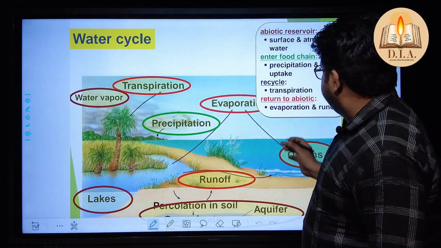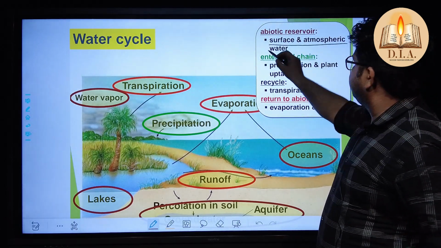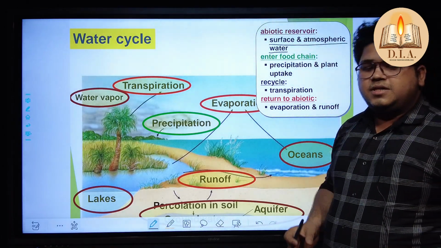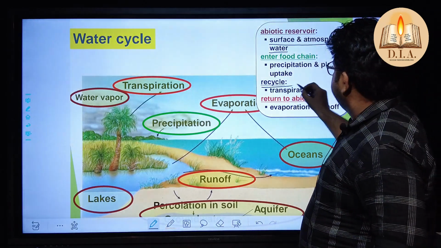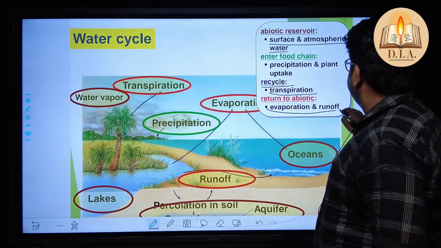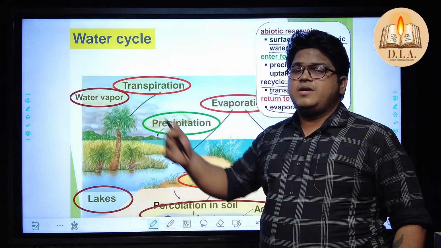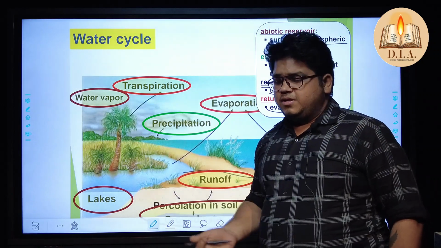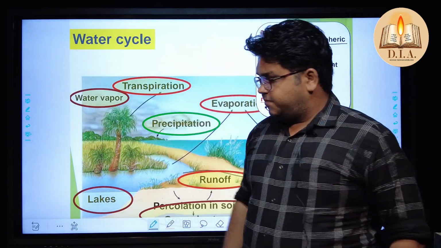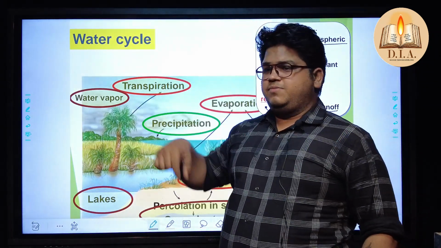Now two things: abiotic reservoir, surface and atmospheric water. Like in a normal environment, the percentage is also important. Recycling, where the transpiration takes place, where the plant system acts, and the evaporation and runoff. All those waters by different field systems run off, and they also get evaporated. Also some of the water gets into the earth's crust. That's why the Krebs cycle, ornithine cycle takes place and comes into action.